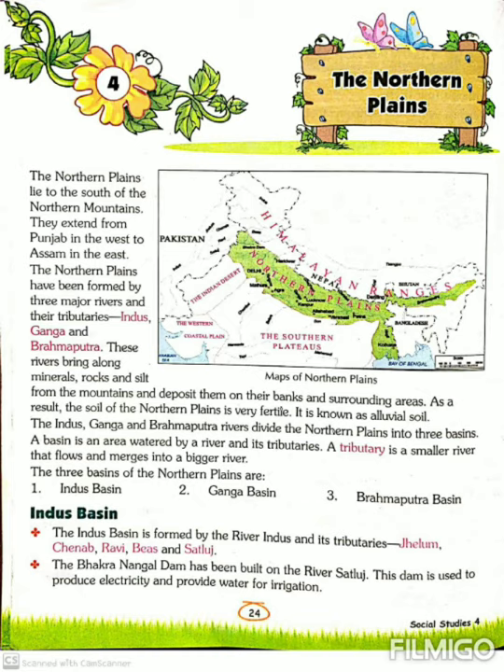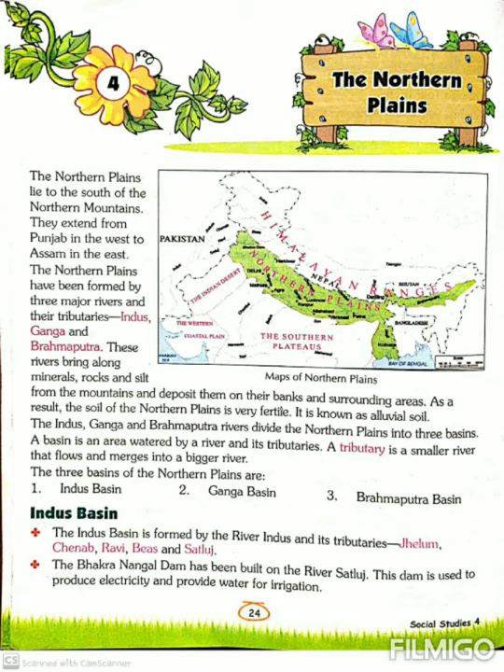The Northern Plains are formed by the minerals, rocks and silt deposited by the Himalaya rivers and their tributaries. Northern plains have been formed by three river basins: Indus Basin, Ganga Basin and Brahmaputra Basin. Now let's start the chapter.